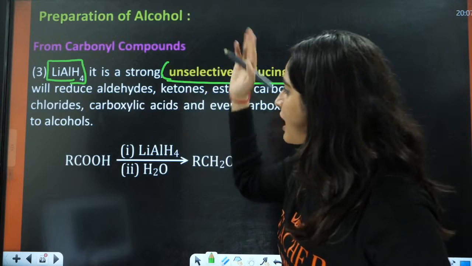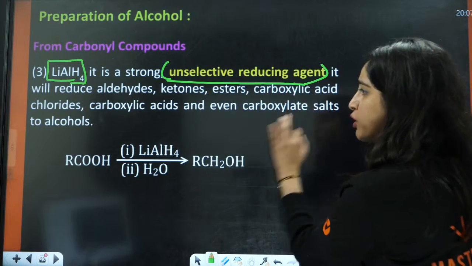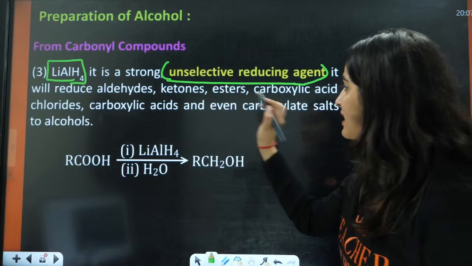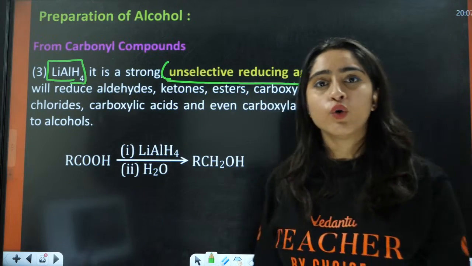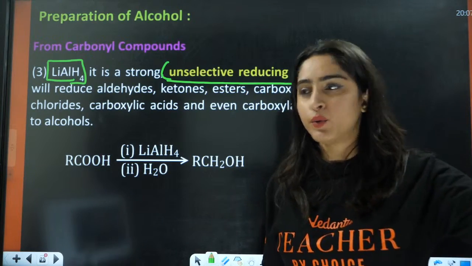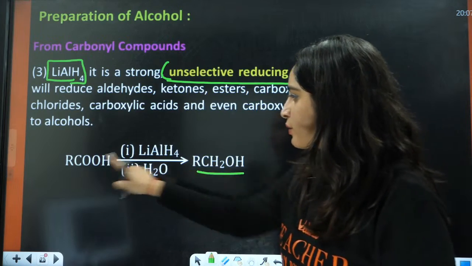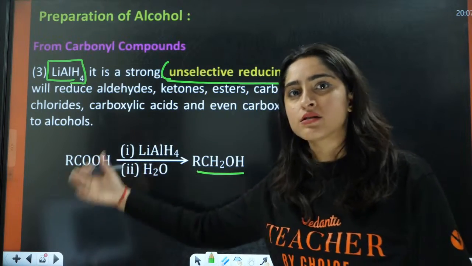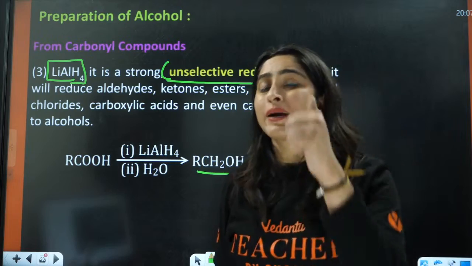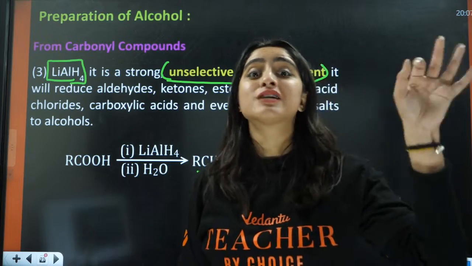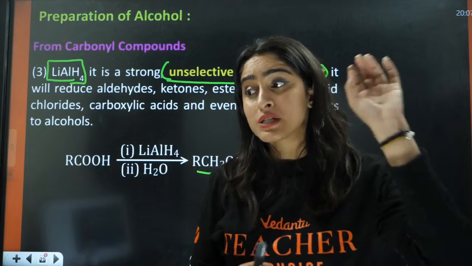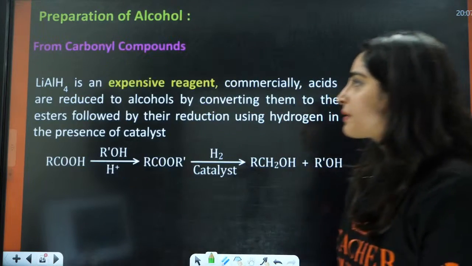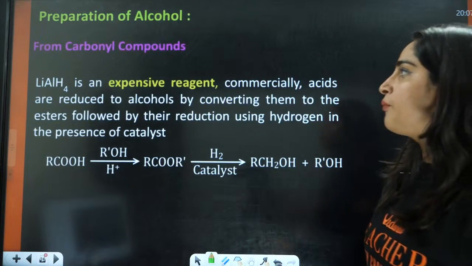It is going to reduce aldehydes, ketones, esters, carboxylic acid chlorides, carboxylic acids, even carboxylates to alcohol. It is going to reduce everything into alcohol, right? So it is going to reduce this carboxylic acid and ester also to alcohol. But in case of NaBH4, it is not going to reduce carboxylic acid. It is not going to reduce ester, right? Okay, understood?